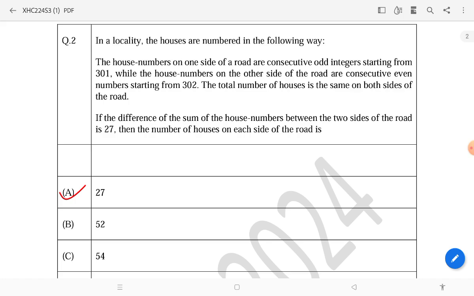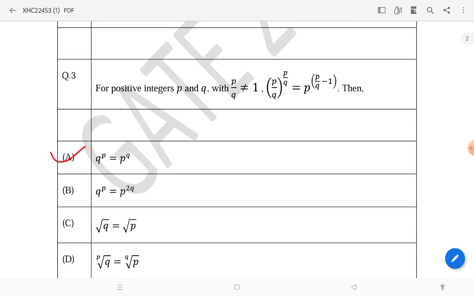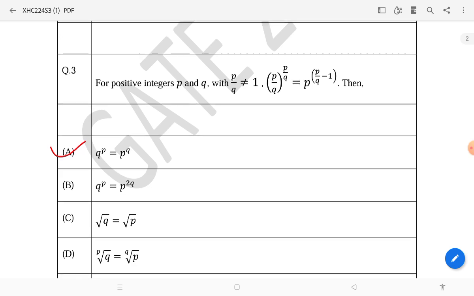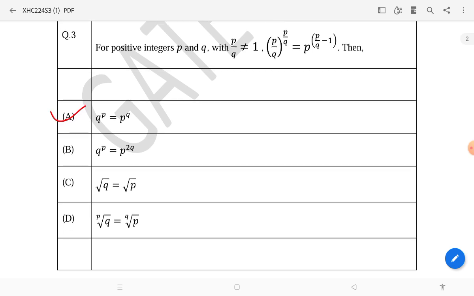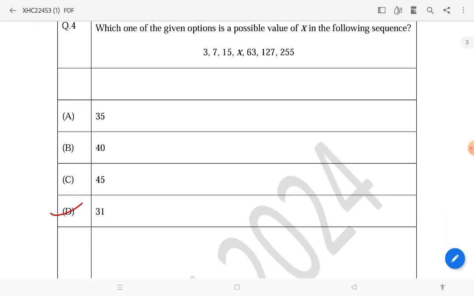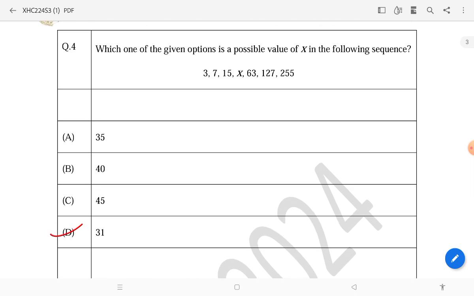The answer will be A, mean 27. I'm only going to speak about the answer so that the video will not go long. Then the next question, for positive integers, and the answer will be option A. Then question number 4 is a number series and you can solve it on your own.